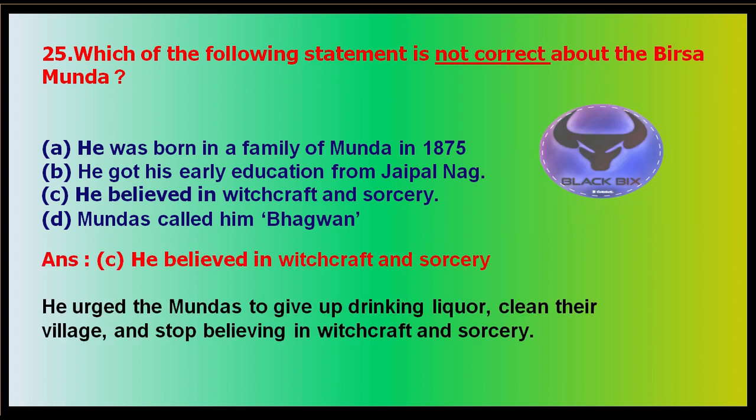Time is up. So here, he believed in witchcraft and sorcery, meaning black magic. This statement is wrong. He opposed this, right? He opposed black magic, witchcraft and sorcery. He argued that Mundas should give up drinking. Birsa Munda was a leader. What were his beliefs? He told the Mundas to give up drinking liquor, to clean the villages, and to stop believing in witchcraft and sorcery.